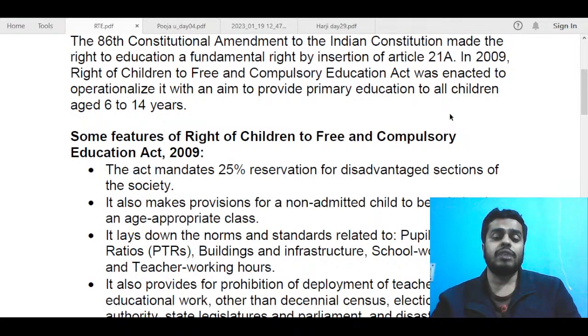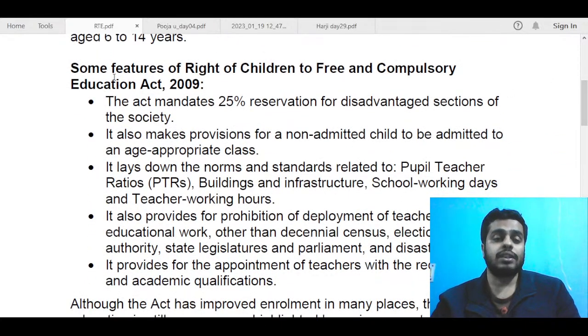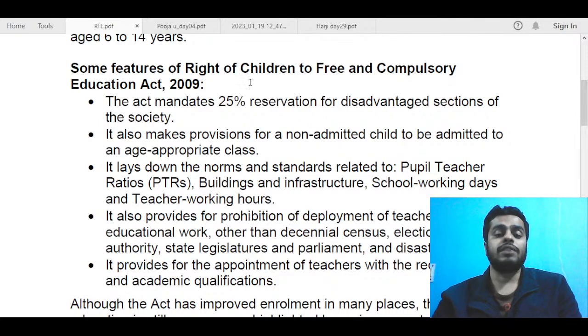So after that, you needed to talk about some of the features. Other than the features, you could have also mentioned some of the positives or successes of this act if you wanted to. But I have tried to stick with the features because it enabled me to write some good points, and the features of this act are pretty good. So I thought that I should mention some of the features of this act.